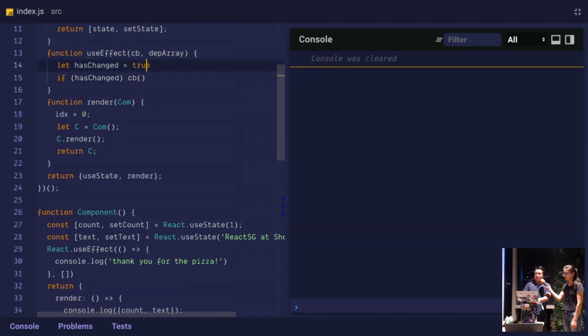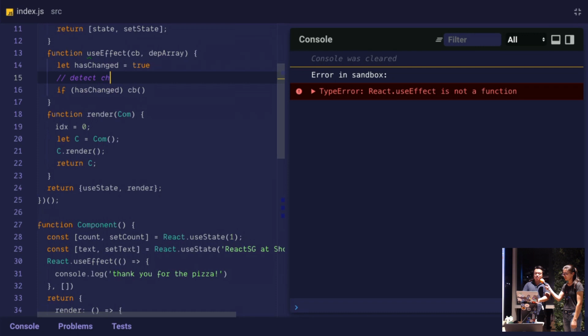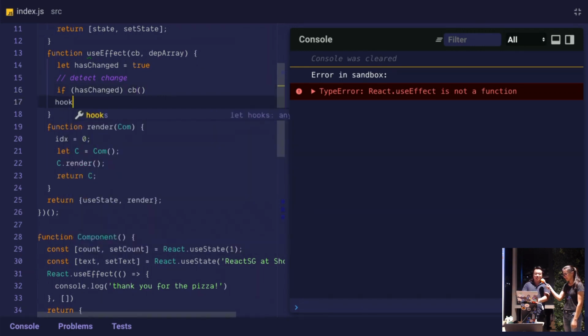So then the only thing tricky is to detect change between two arrays of items, always the same size. That means we need to compare the old dependency array and the new dependency array and see the differences. So that means we need a place to store them in between renders. Where's a good place to store them? It's the hooks array, right? So that's a very nice place to store them as well.